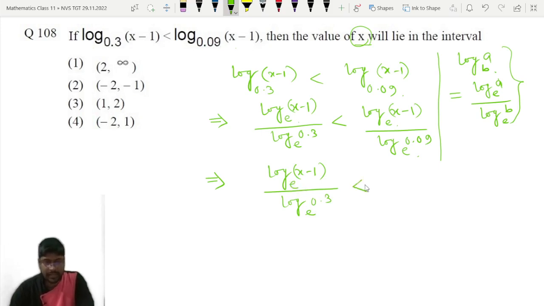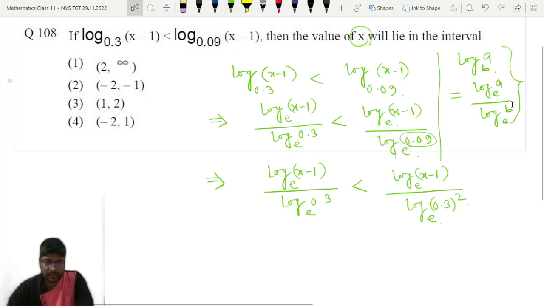You have to take base is e, and this will become log of x minus 1 to the base e divided by log of, that we can write 0.3 whole square to the base e. 0.9 we have written as 0.3 whole square.